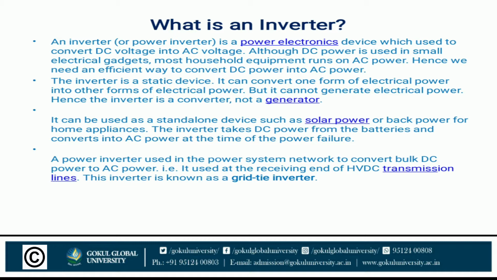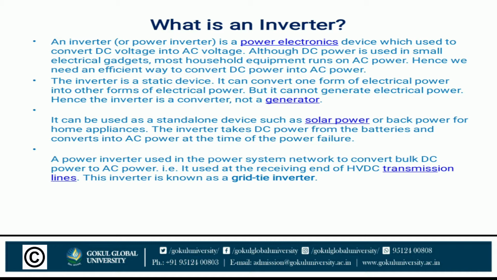Now the inverter is a static device. It can convert one form of electrical power into another form of electrical power, but it cannot generate electrical power. See here, the inverter only converts the DC power into AC power, but it does not generate the electricity. That is why it cannot be called a generator.